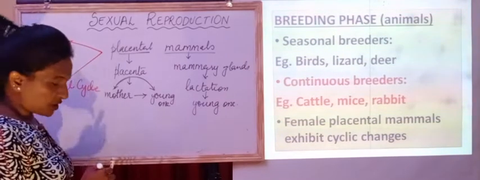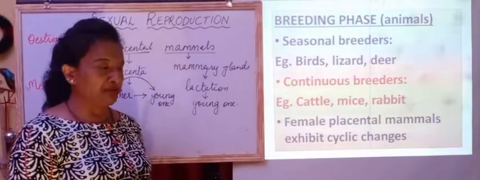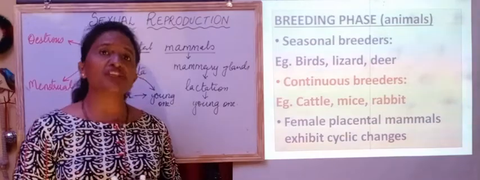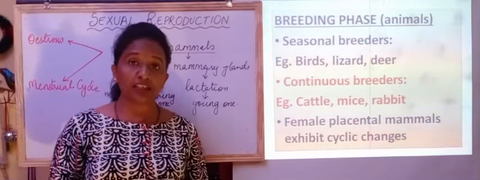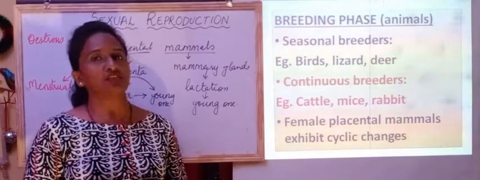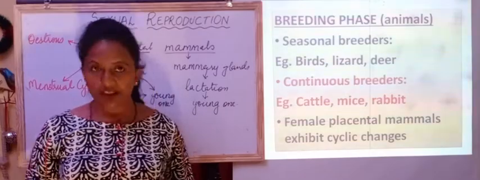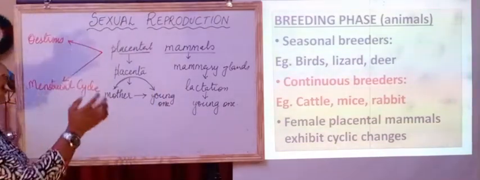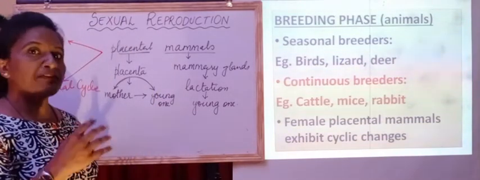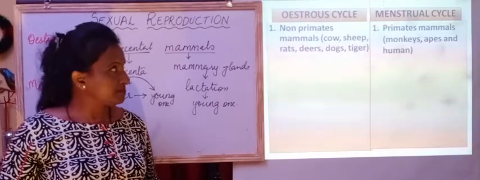We should also remember that during the breeding or reproductive phase, many changes occur in the ovaries, in the reproductive tract, as well as hormonal changes in the females during this period. So we'll see how these two cycles are different from each other.